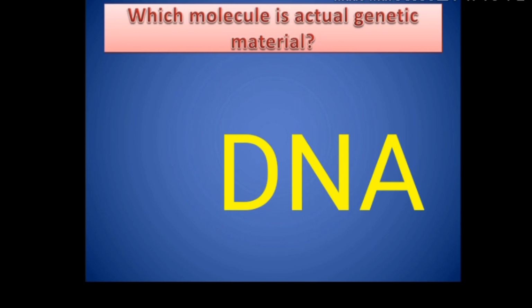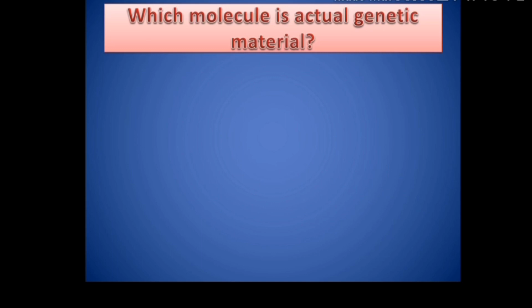They just knew from whatever was discovered before, like the first experiment performed by Gregor John Mendel, and Mendel gave a term factor, which later came to be known as gene. So as per Mendel, factors were the ones which carried genetic material from one generation to the next generation. Mendel gave the concept of factors actually.